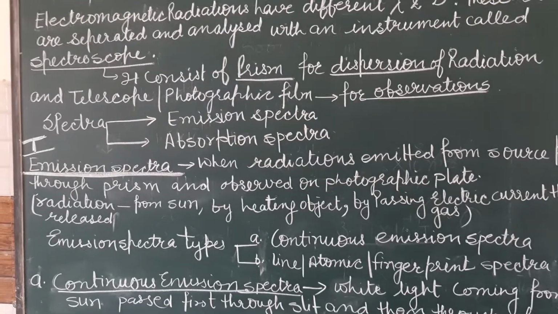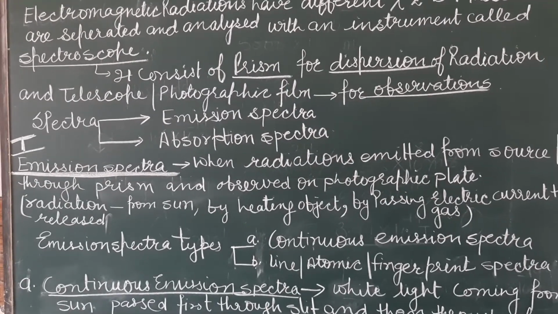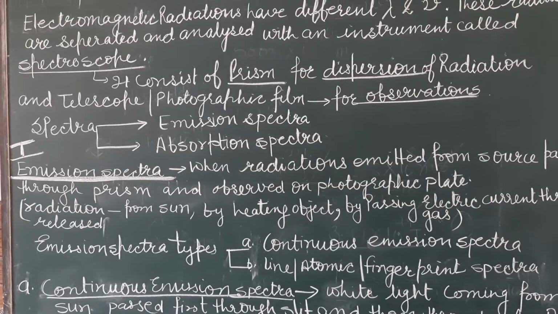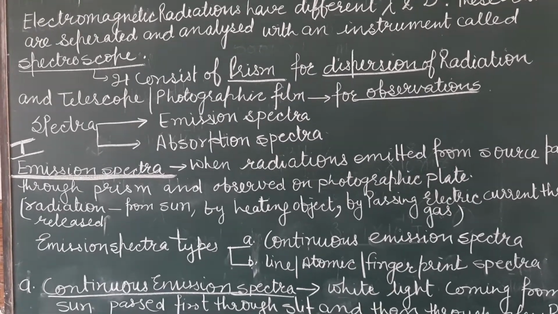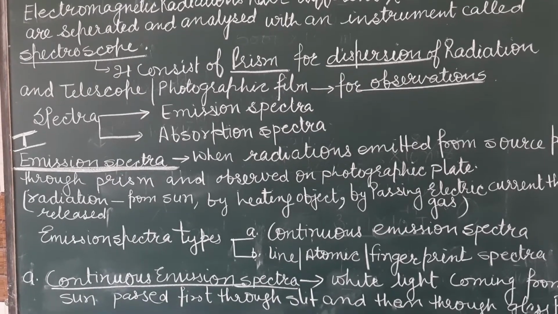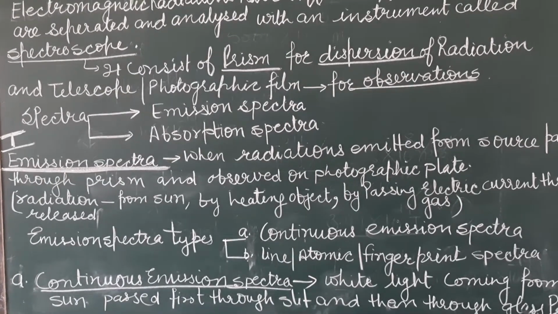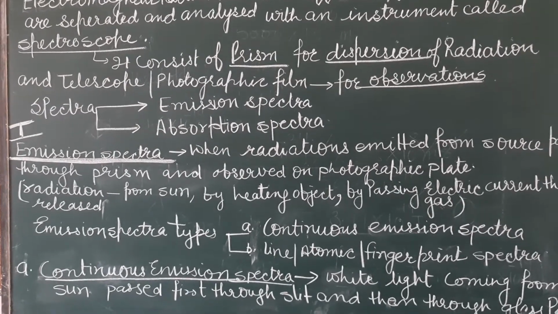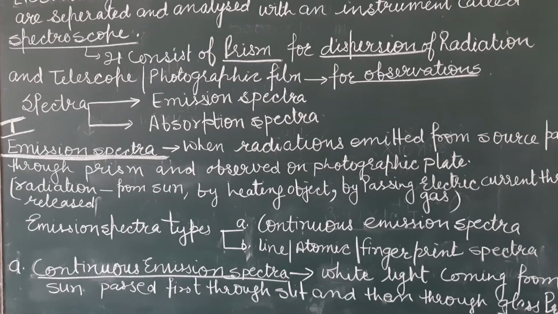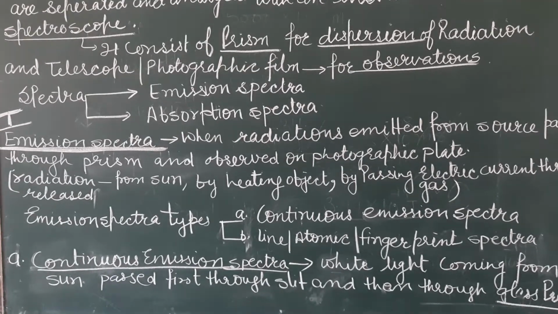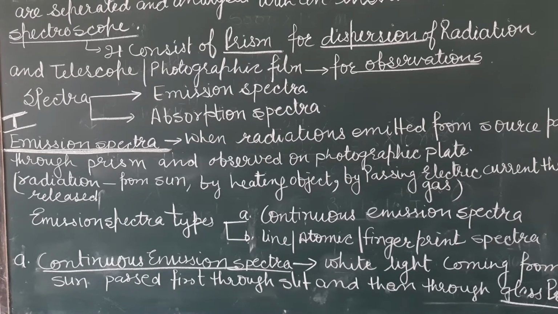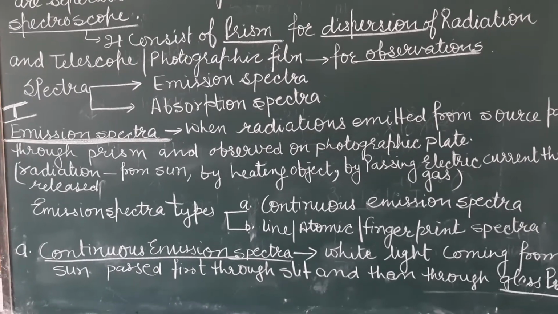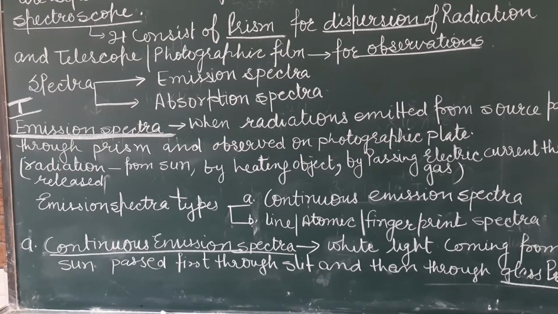When radiations are emitted from the source, passed through a prism and observed on a photographic plate, we get a pattern of radiation. This pattern is known as emission spectra because here radiations are released from the source.